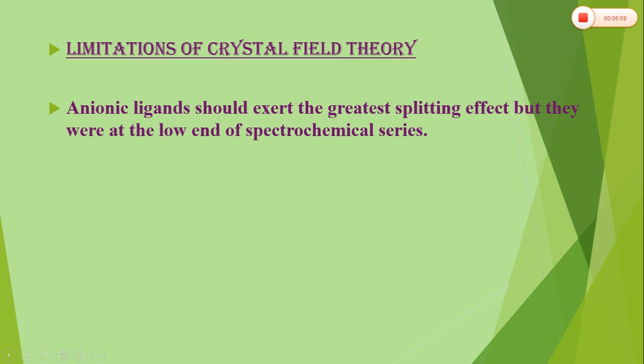Now we move on to the last part, that is limitations of crystal field theory. According to this, the first limitation is that the anionic ligands should exert the greatest splitting effect, but they are at the low end of the spectrochemical series. It means that anionic ligands like Cl minus, Br minus, we expect them to exert great splitting effects, meaning we expect them to have large delta O values, or they should act as strong field ligands, but actually we have seen that they are at the lower end of the spectrochemical series. This is one of the limitations.